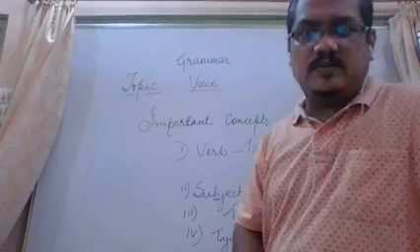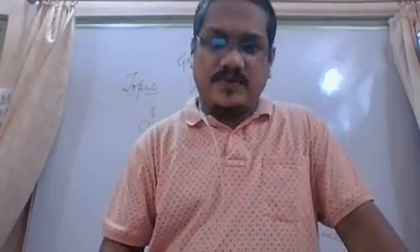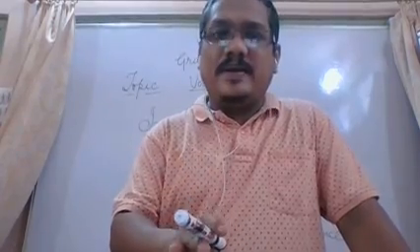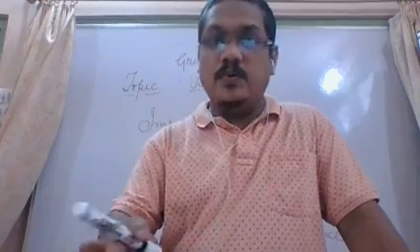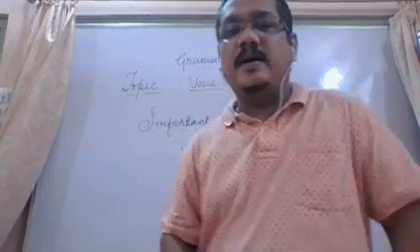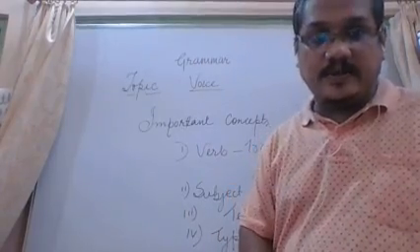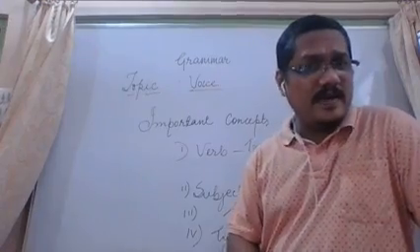Now you students of class 9, so you have already some idea, if not most, about subject and object, particularly basic ideas, right? What is a subject?